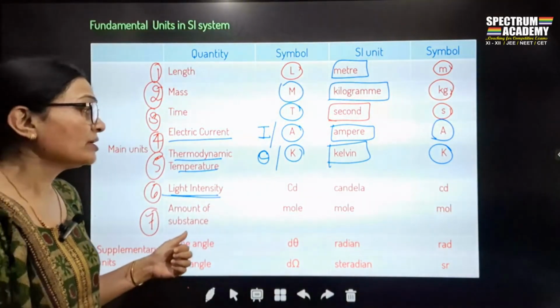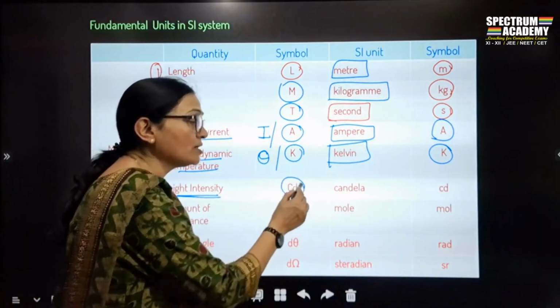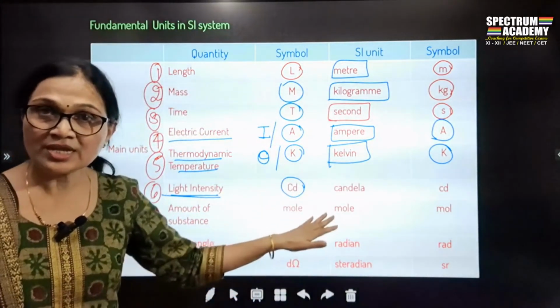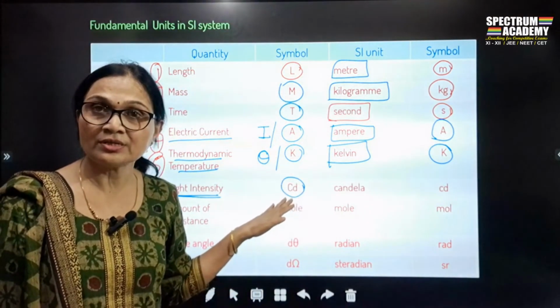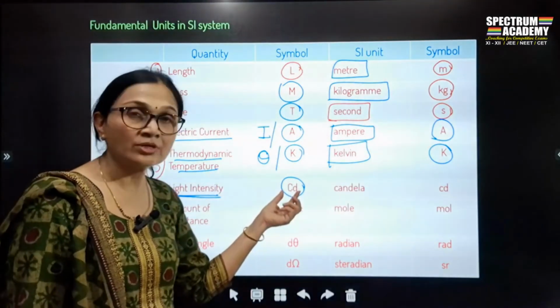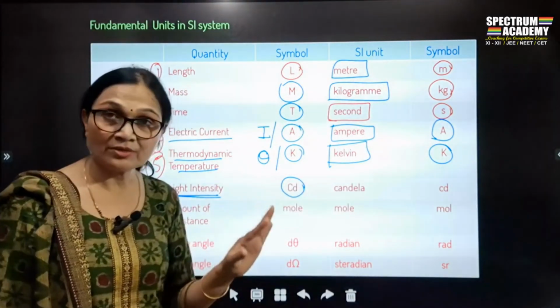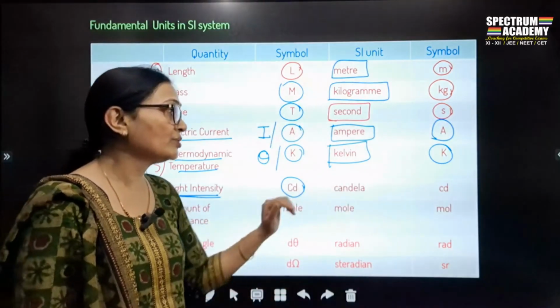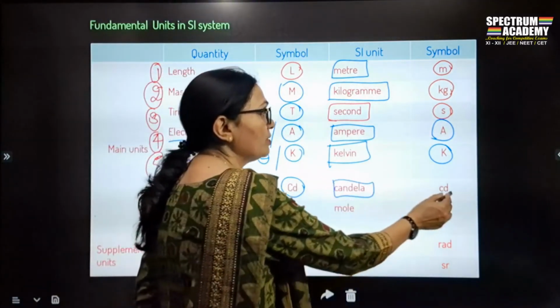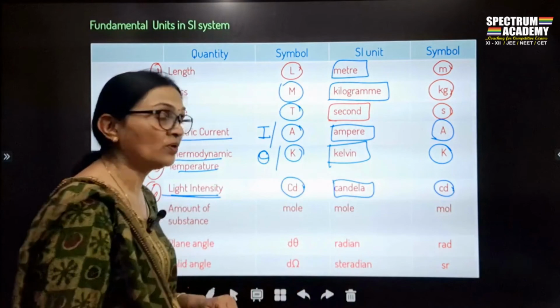Similarly, the sixth quantity is light intensity. It is denoted by candela, CD. Its unit is candela, but if you are taking the dimensions, it will be denoted by CD as a fundamental physical quantity, and its unit is candela. And the symbol of that is small c into d.